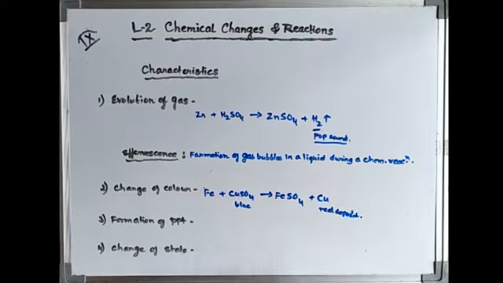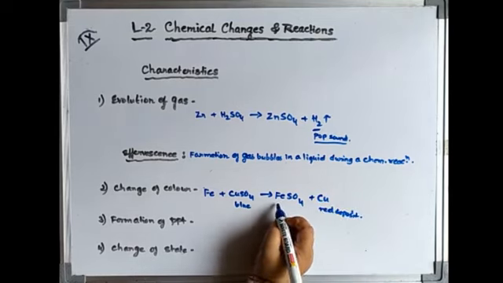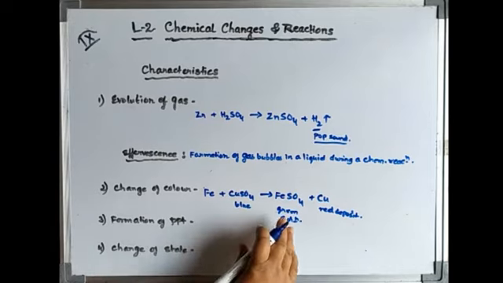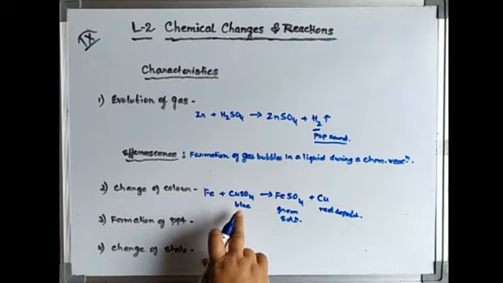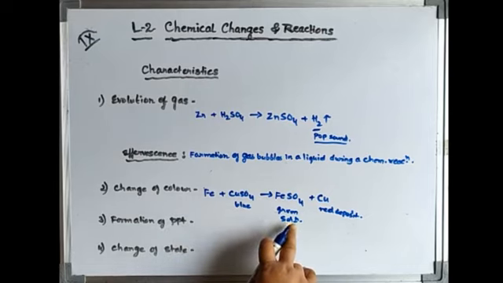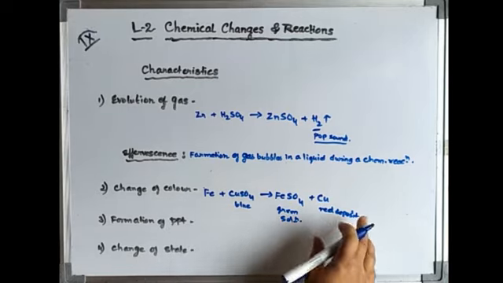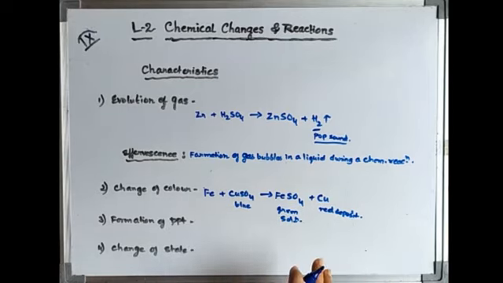So what we will see from outside, what is the color of the ferrous sulfate? FeSO4 is ferrous sulfate. It is light green in color. It is a green solution. So what is the color change you see from outside? The blue color slowly changes to green. With the change of color we can easily say that the chemical reaction has taken place, and you find a red deposit in the bottom of the vessel.